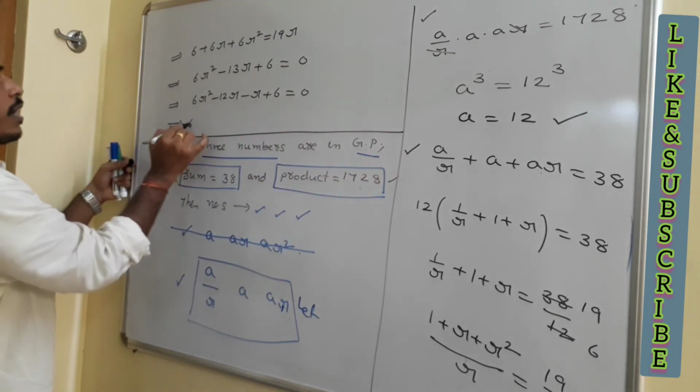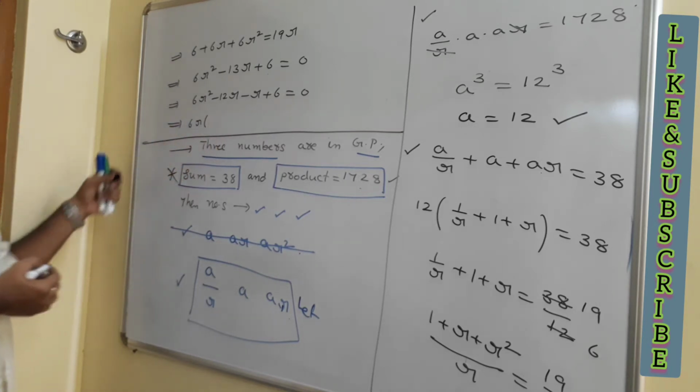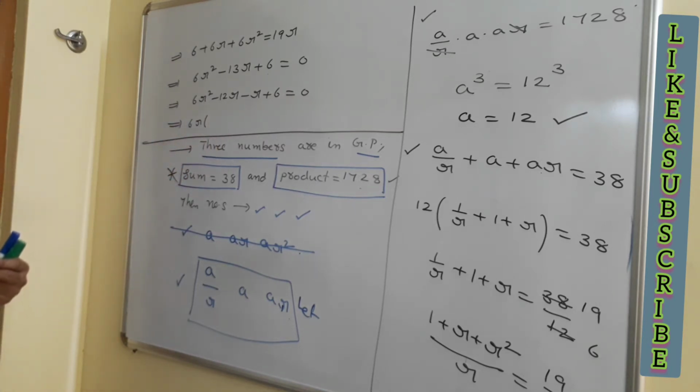If you take 6r common out, is there any possibility of factorization there?